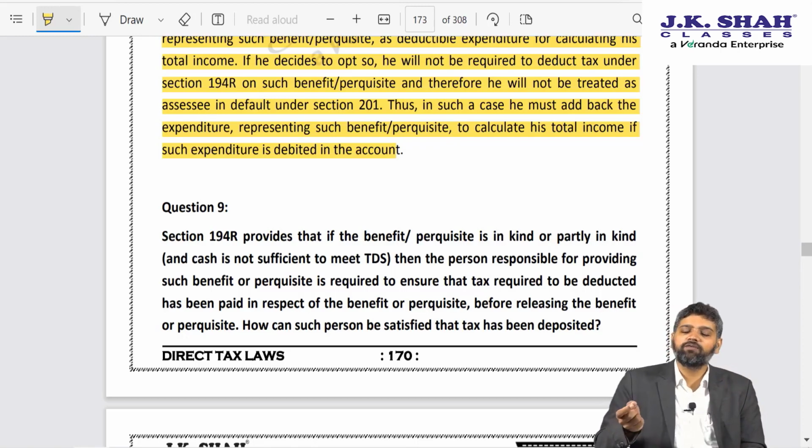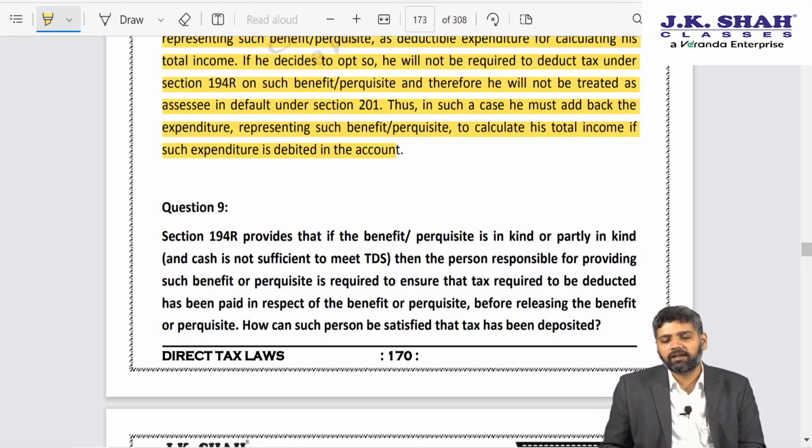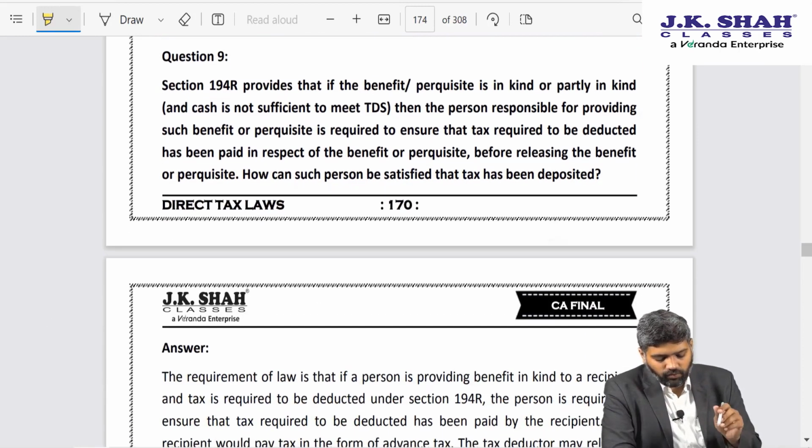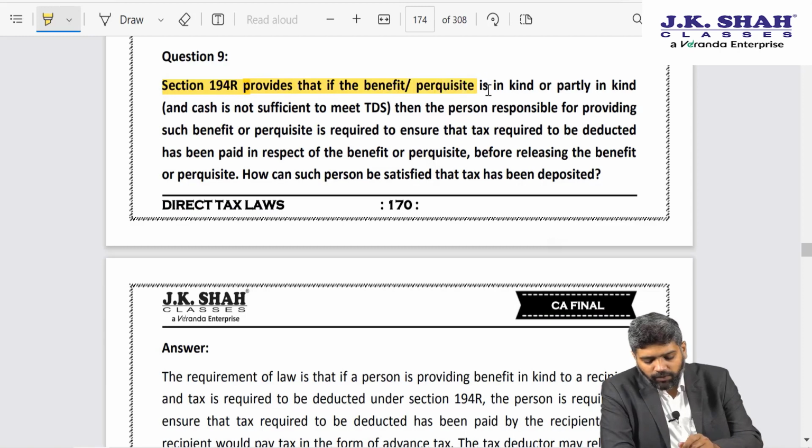So then they say, okay, if you are not able to identify on any reasonable allocation key, then please disallow that total benefit or perquisite expense. You disallow it in your computation of income, then you will not be regarded as assessee in default. Fair enough.